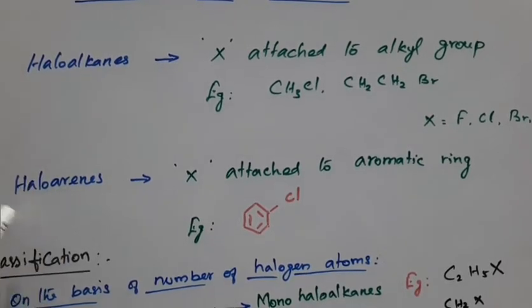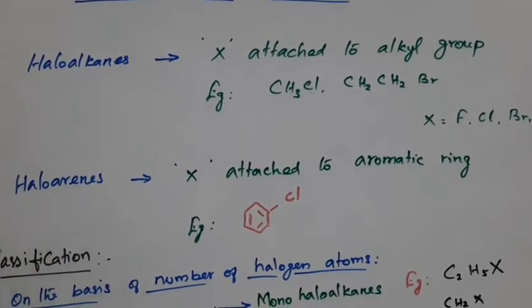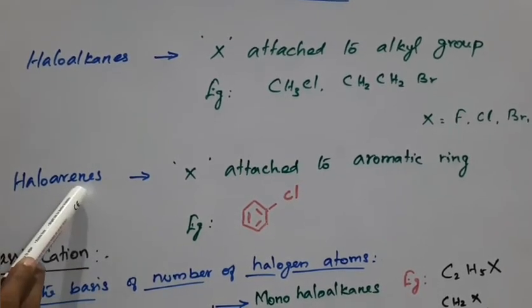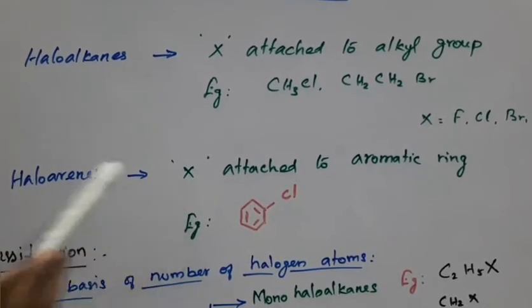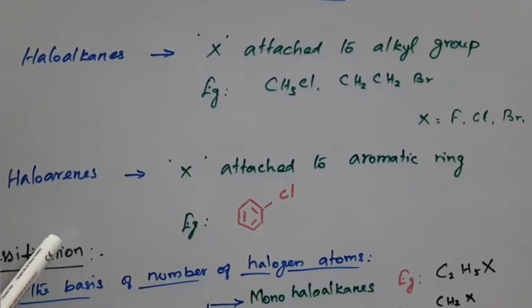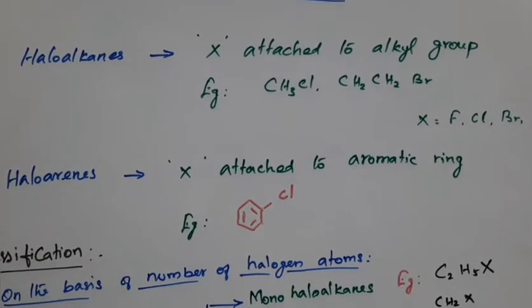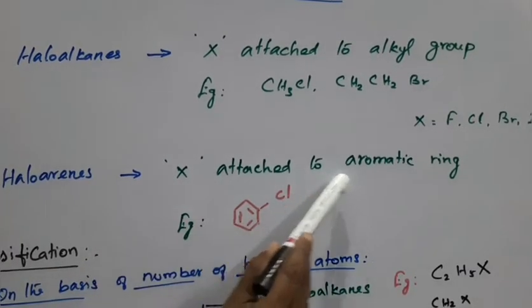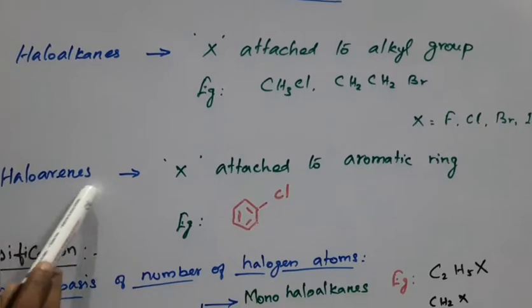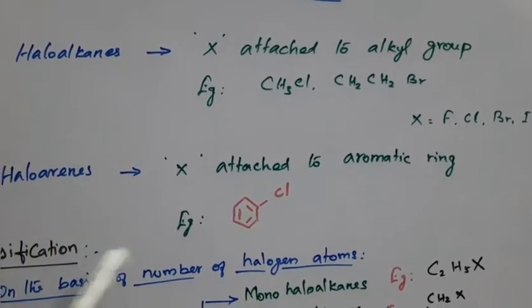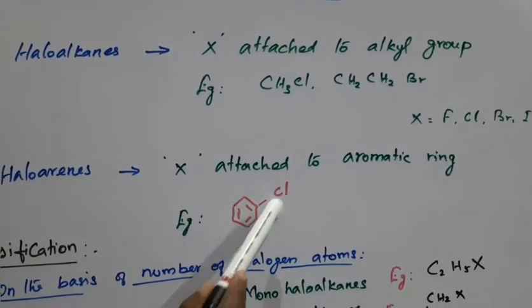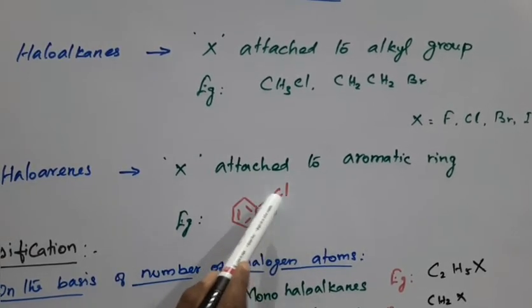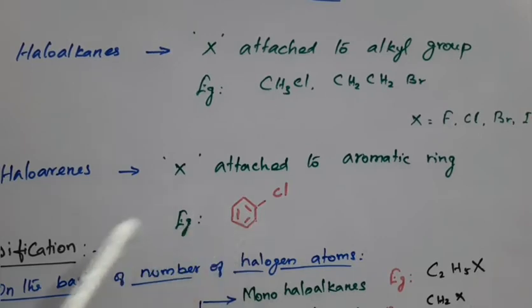Next one, haloarenes. So second, what do you mean by haloarenes? The aryl group attached to a halogen atom is called haloarenes. Here the X, any halogen attached to an aromatic ring, gives haloarenes. This is a benzene ring, and when a halogen like chlorine is attached, this is chlorobenzene.